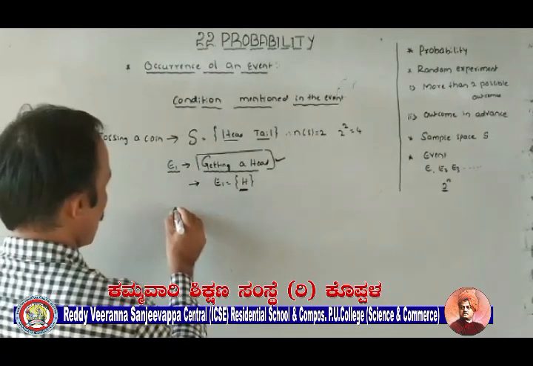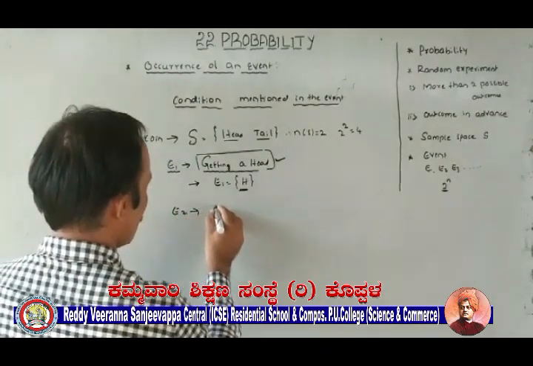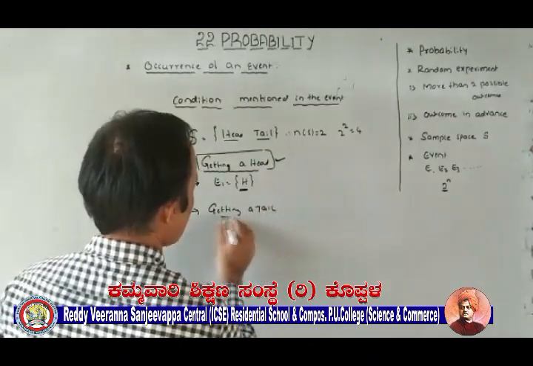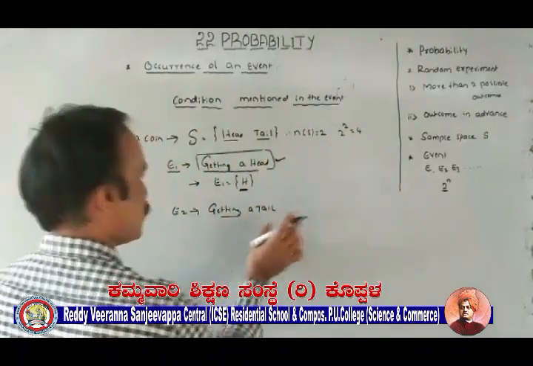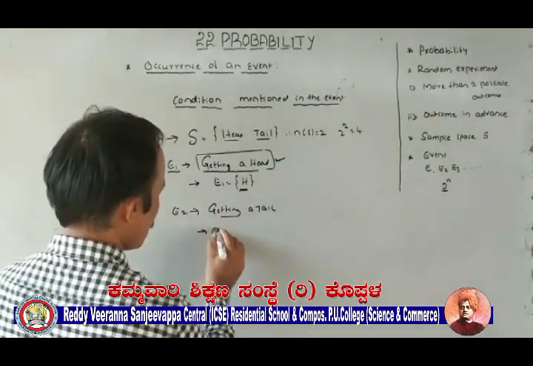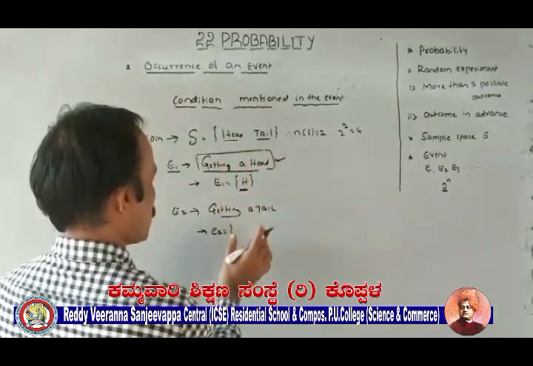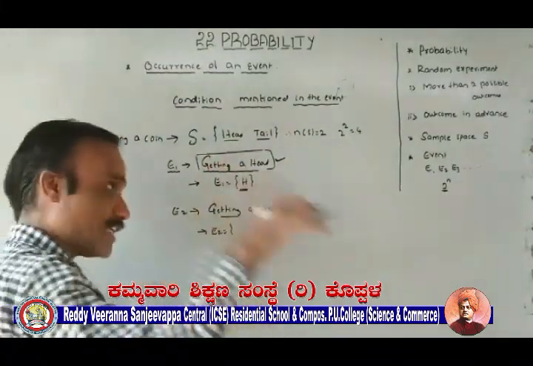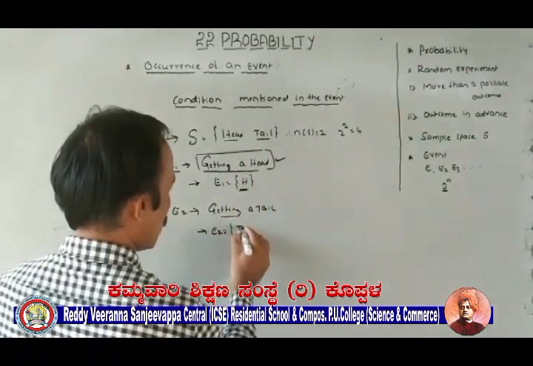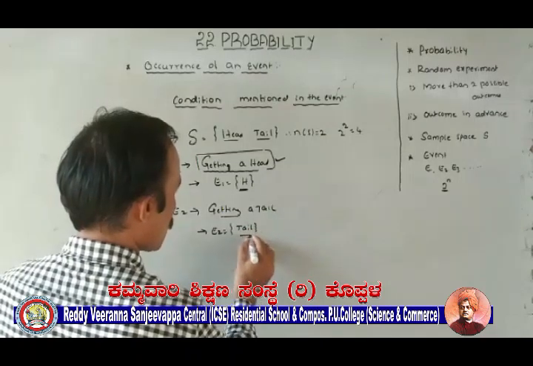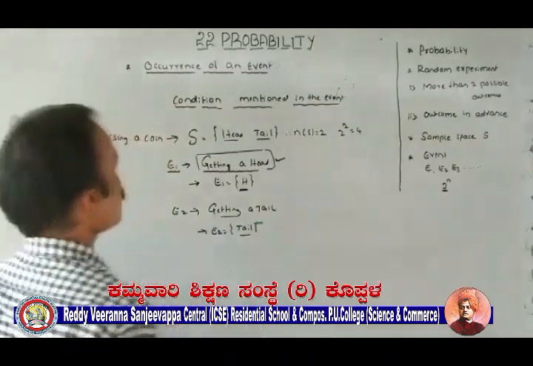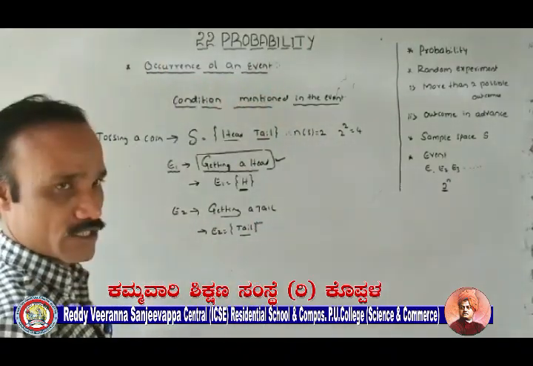Suppose you want to take one more example. What is the condition here? Getting a tail. This is the condition mentioned, or description of an event. Now this is E2. From the sample space, select the possible outcome which satisfies this condition. So this is the possible outcome that satisfies the condition mentioned. Therefore this is called occurrence of an event.